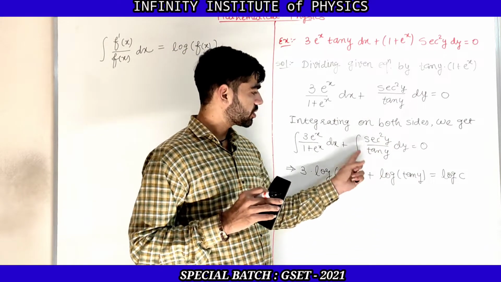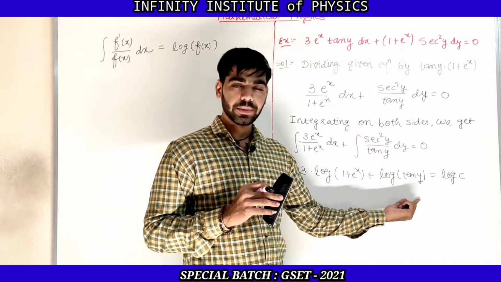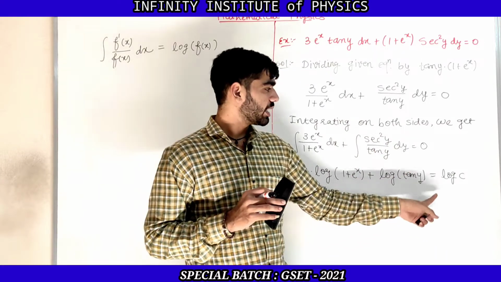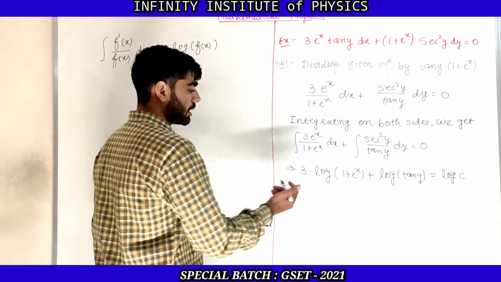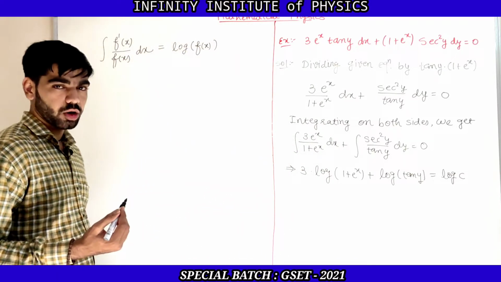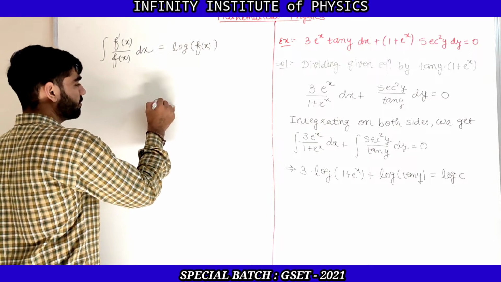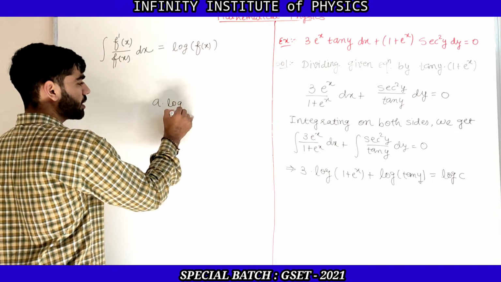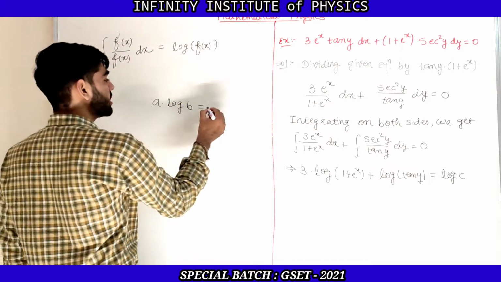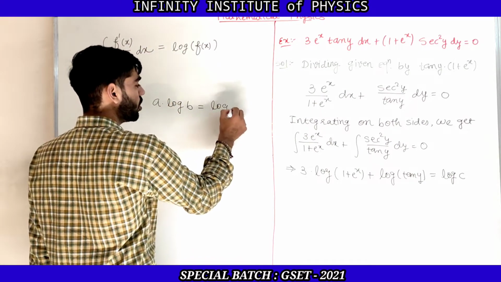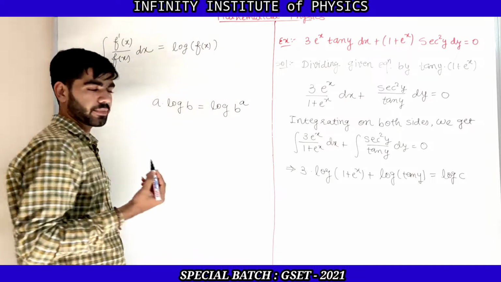So now the integration of these terms: the integral of the first term is log of 1 plus e raised to x, that is the log of the denominator, and the integration of 0, that I am writing as log c. Now we have one more property related to logarithm. If we have a into log b, then a can be taken as the power of b. So this can be written as log b raised to a.